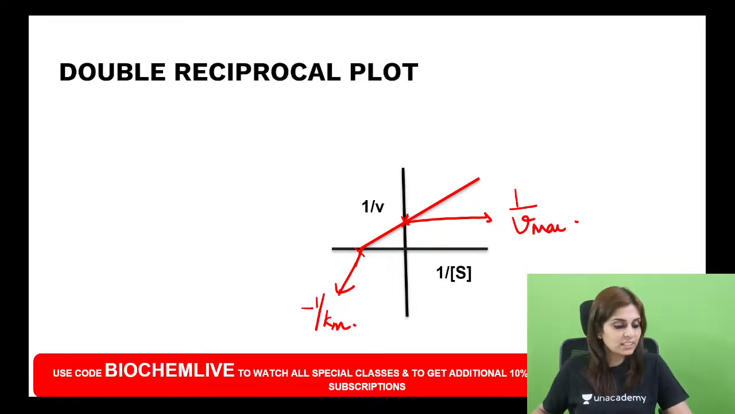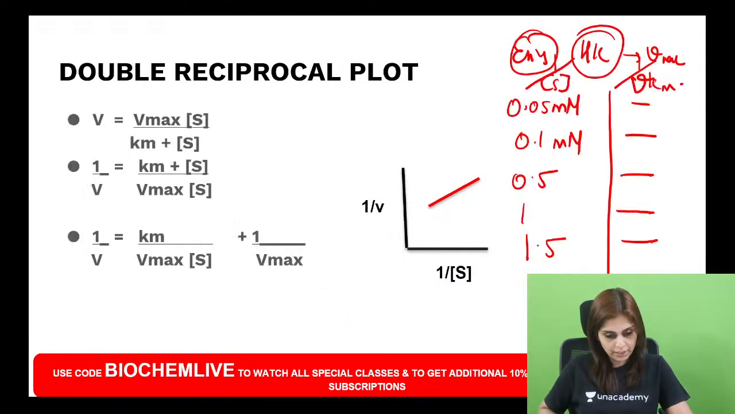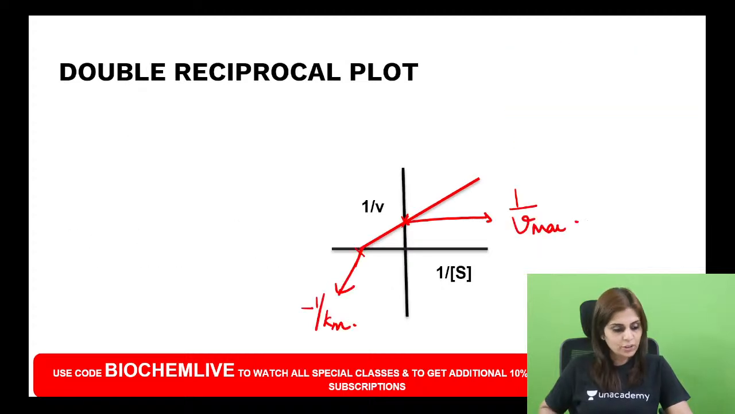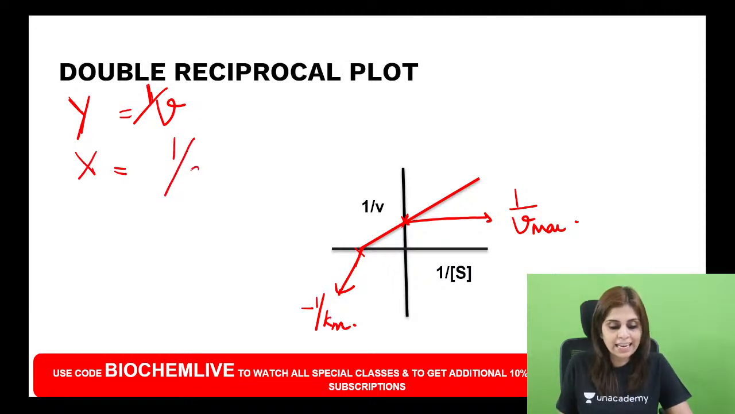So can you all tell me about double reciprocal plot? What is double reciprocal plot? I will use this page to tell you all about double reciprocal plot. So how will you draw a double reciprocal plot? Don't you think y and v sound similar? So along y-axis you have 1 by V. And what will you draw along x-axis? Along x-axis, x and s sound similar, right? So along x-axis you draw 1 by S.